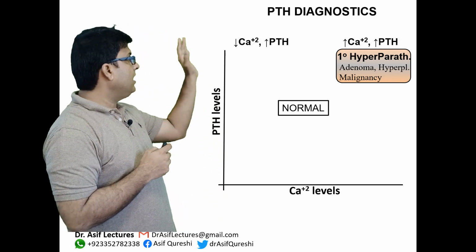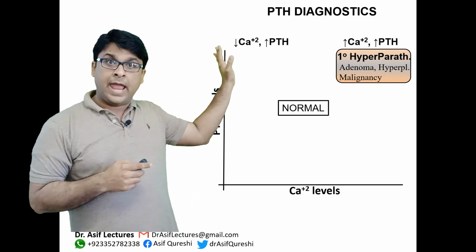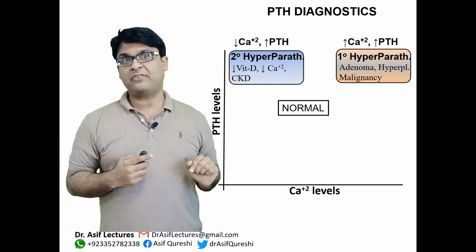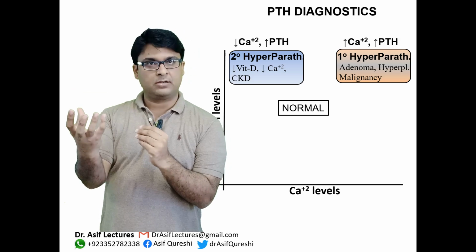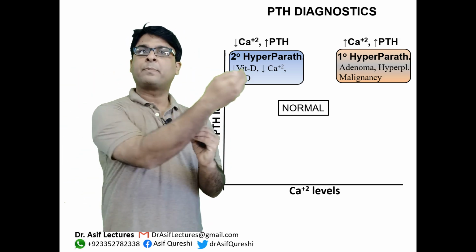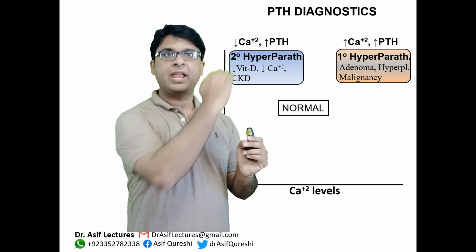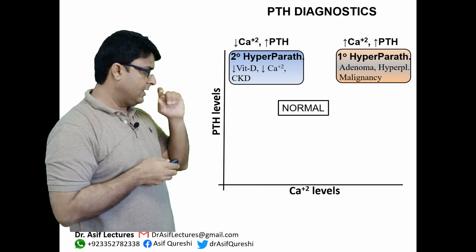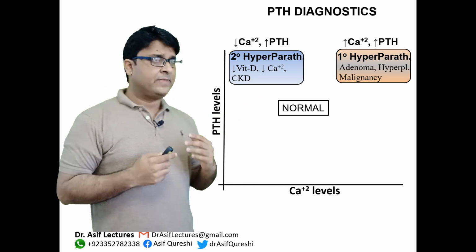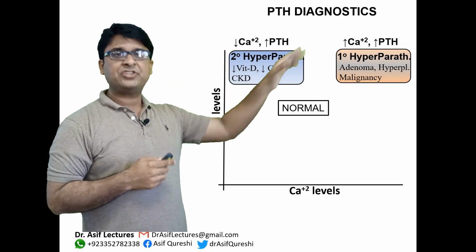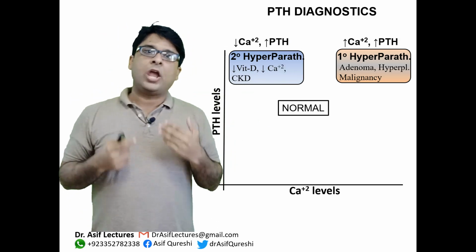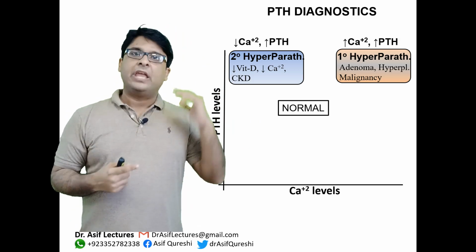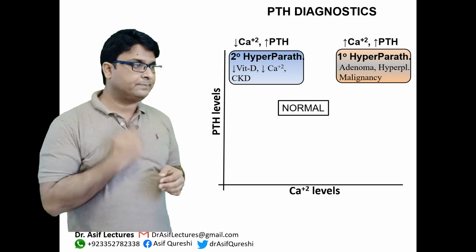On the contrary, if there is low calcium and high PTH, that is secondary hyper. Why? Because there is low calcium because of some other problem, kidney failure, and that low calcium will trigger PTH, okay? So that is secondary hyperparathyroidism. There's no fun in telling you that whenever there is high PTH, it is called hyperparathyroidism. High PTH, hyper. Now, if calcium is also high, primary. If calcium is low, secondary, okay?